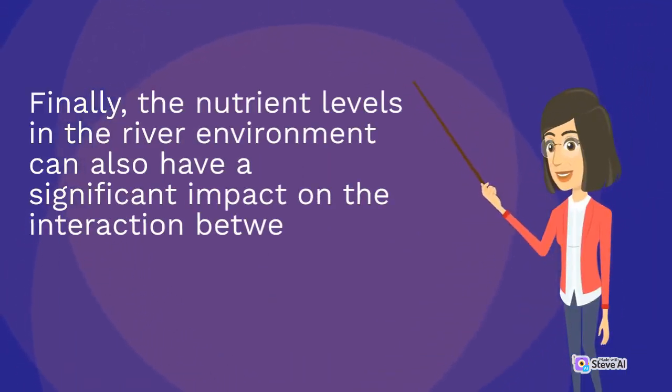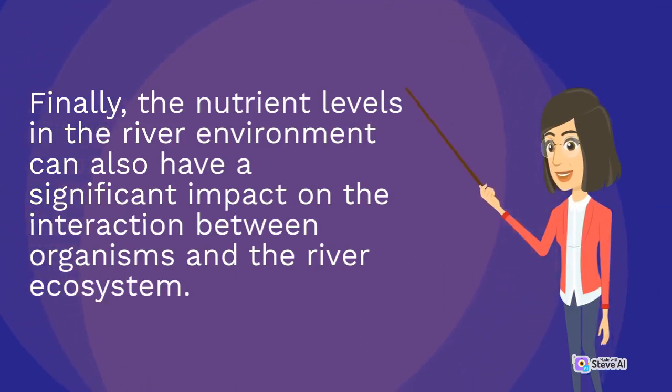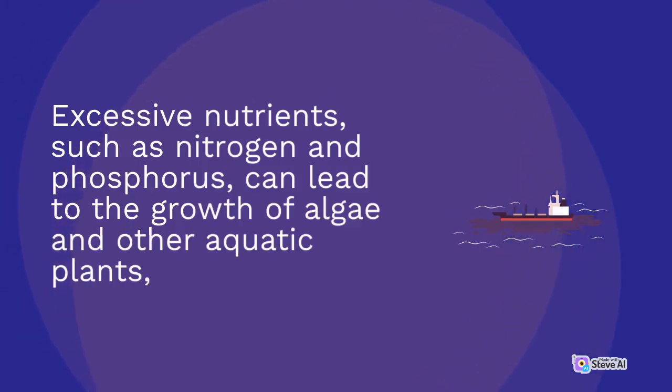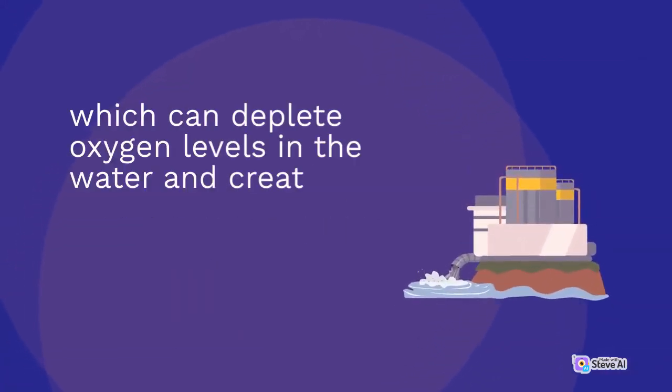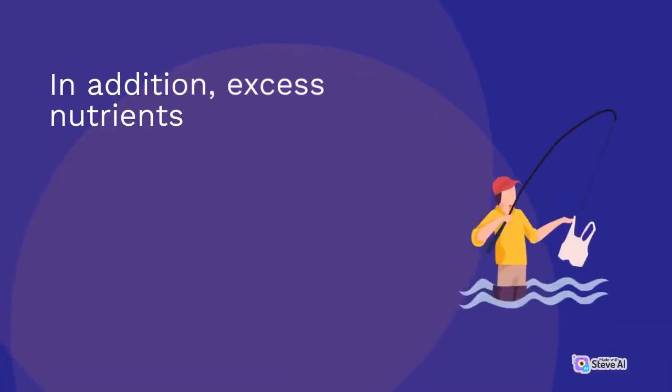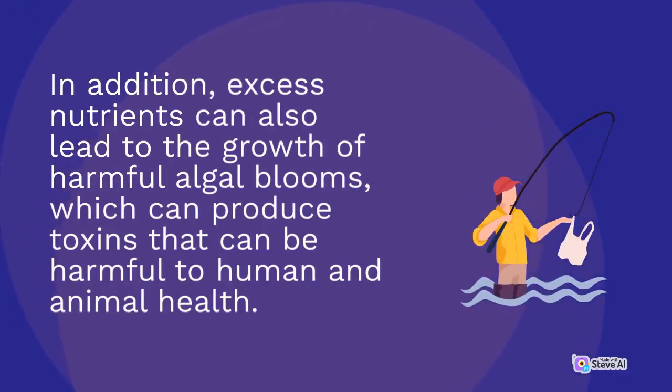Finally, the nutrient levels in the river environment can also have a significant impact on the interaction between organisms and the river ecosystem. Excessive nutrients, such as nitrogen and phosphorus, can lead to the growth of algae and other aquatic plants, which can deplete oxygen levels in the water and create areas of low oxygen known as dead zones. In addition, excess nutrients can also lead to the growth of harmful algal blooms, which can produce toxins that can be harmful to human and animal health.